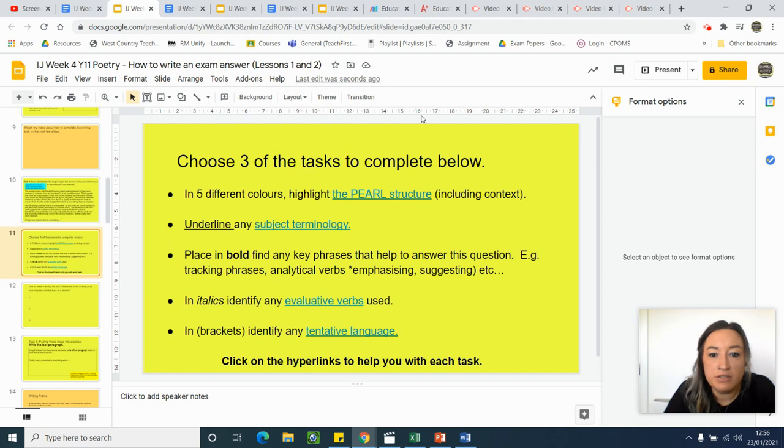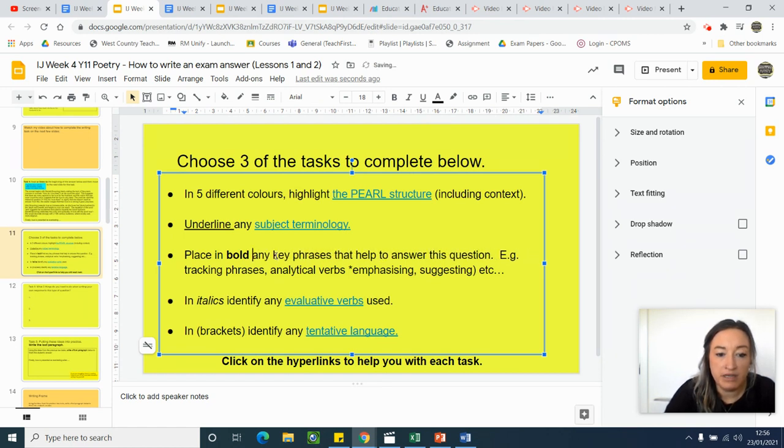So you're going to choose 3 of these tasks. You can either use 5 different colours to highlight the pearl structure, including where context is mentioned. You can underline any subject terminology. You can place in bold any key phrases to help answer that question.